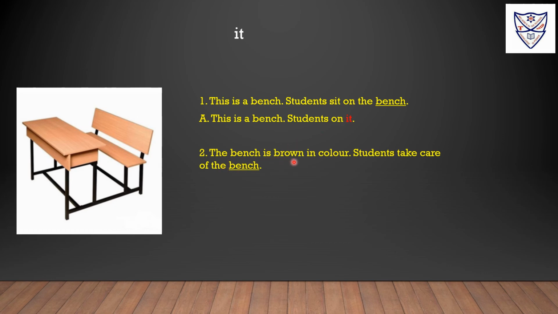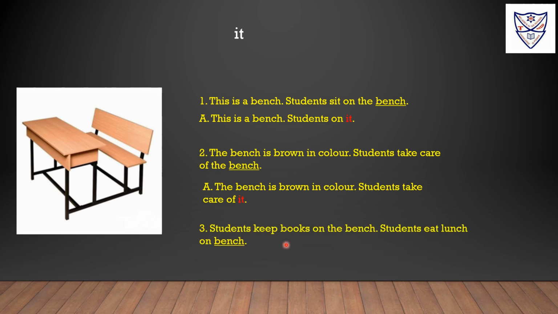The bench is brown in color. Students take care of the bench. Again, the bench here is on object place. Take is a verb. So after a verb, when a word comes, we use the object pronoun, that is it. The bench is brown in color. Students take care of it. We are using it pronoun at last because bench is on object place. We are talking about it.